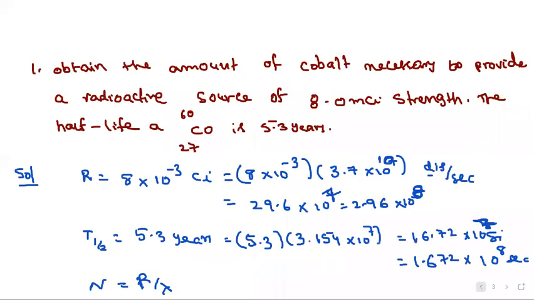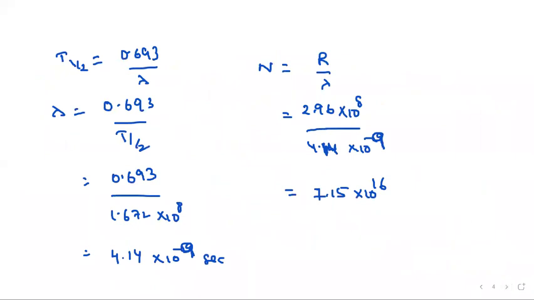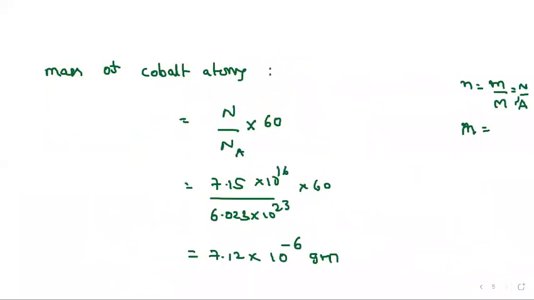Okay, you see the question. In the question, activity was given, half-life was given. So based on that, we calculated lambda value and number of nuclei. Whenever you know the number of nuclei, then how to calculate the mass of the cobalt atoms totally? So that is number of moles, N by Na, into, for each one it is 60. 60 is the atomic mass. Then you are getting the answer.